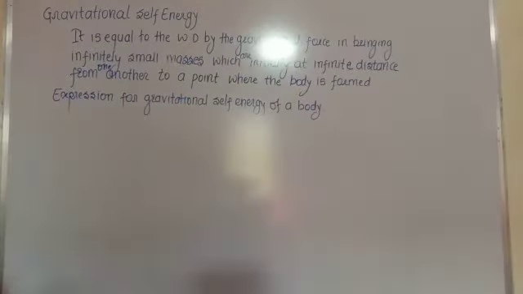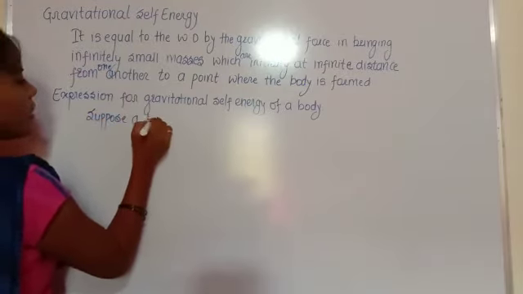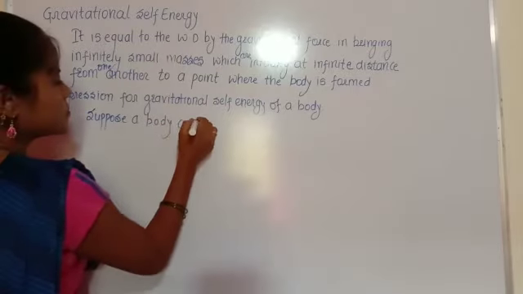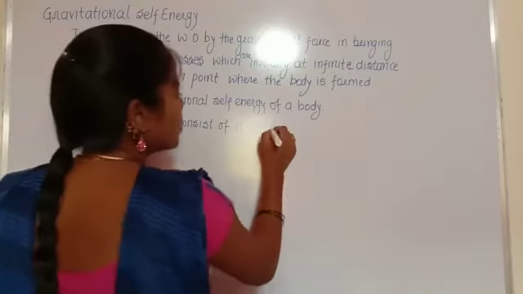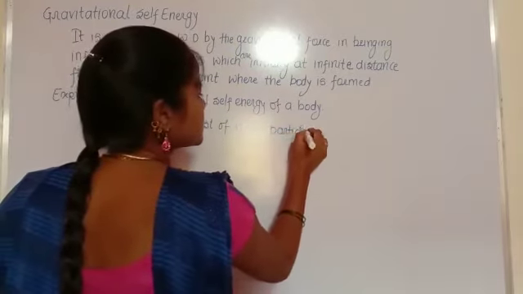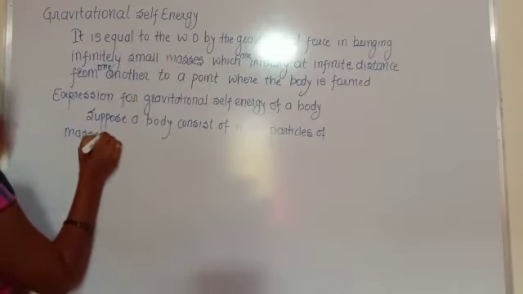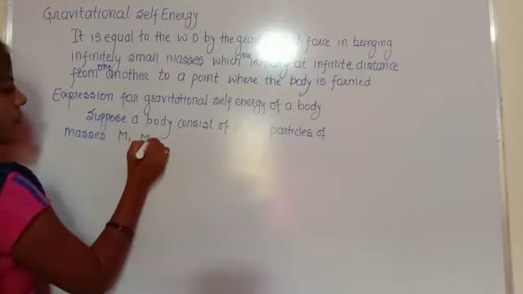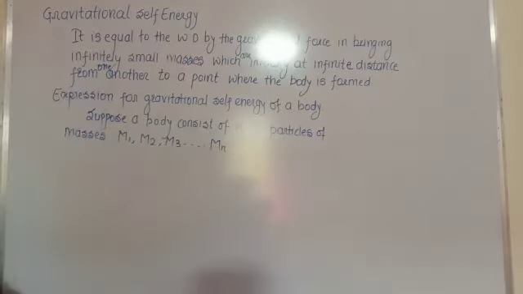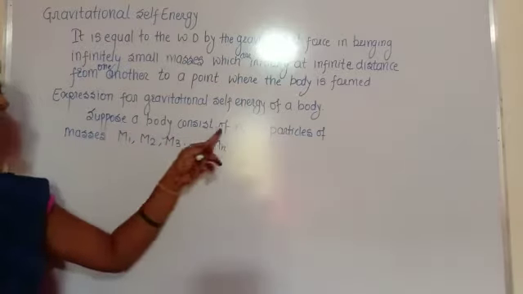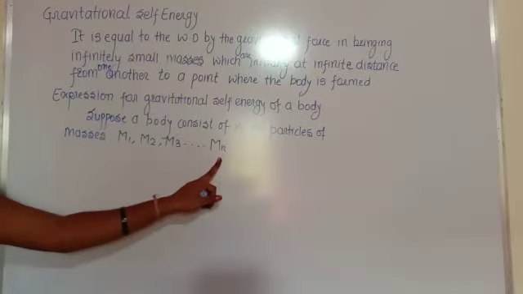For that, suppose a body consists of n number of particles, of masses M1, M2, M3 up to Mn.